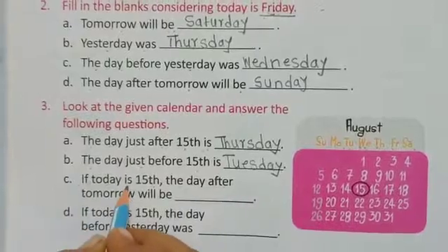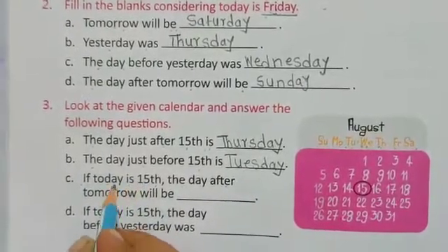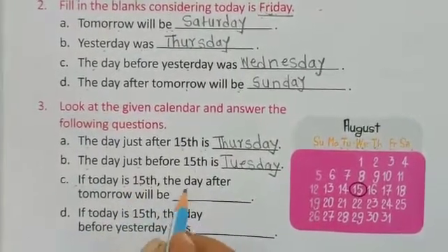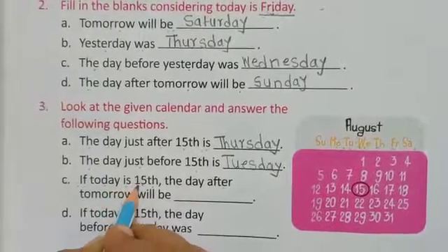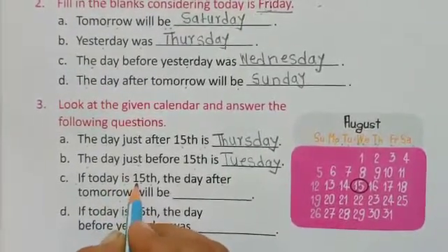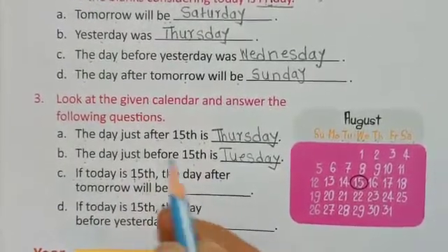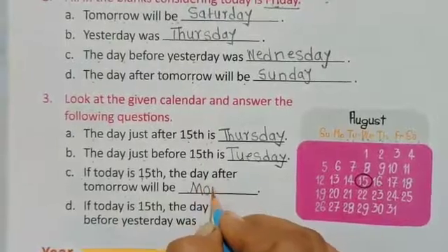If today is Saturday and today is 15th, then tomorrow is Sunday the 16th, and the day after tomorrow will be Monday.